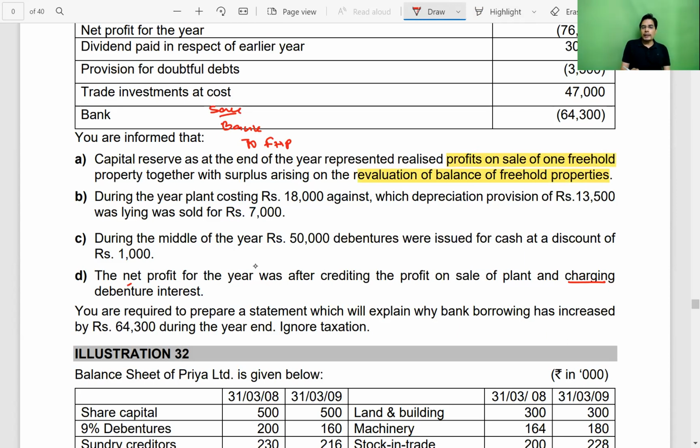Now, what is the journal entry for profit on sale of freehold property? Freehold property account debit to P&L. Instead of crediting it to P&L account, they have put it to capital reserve.